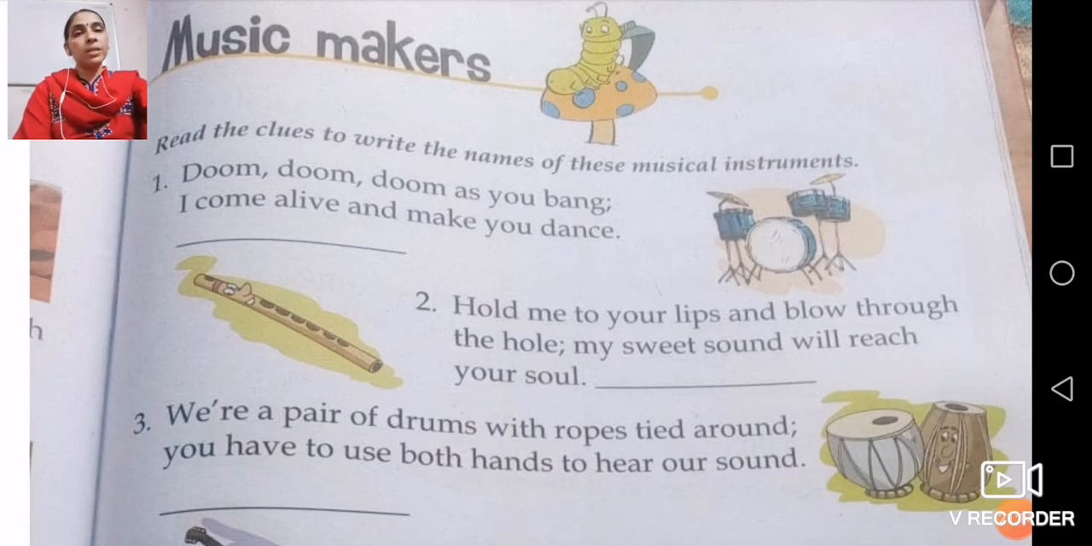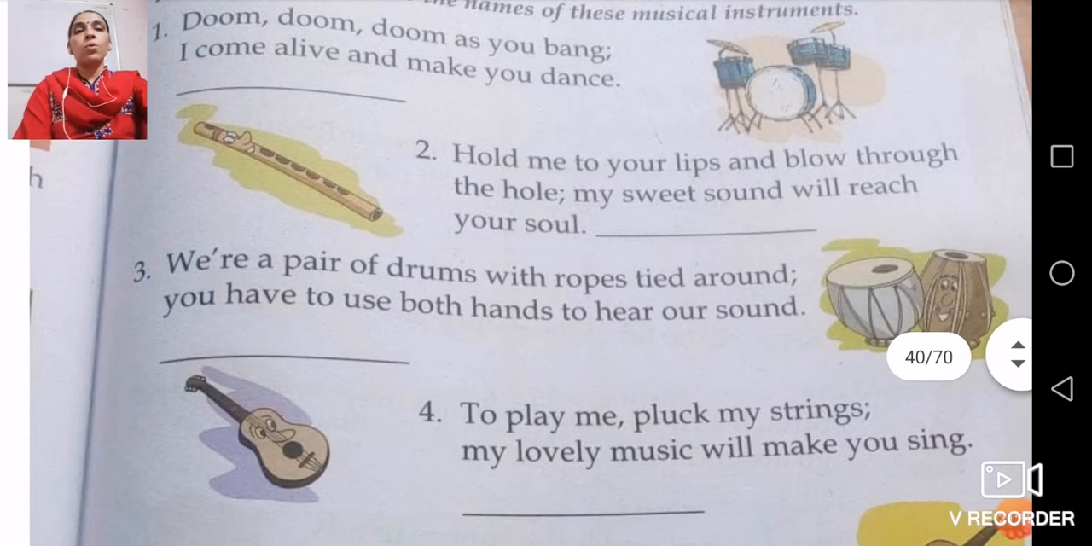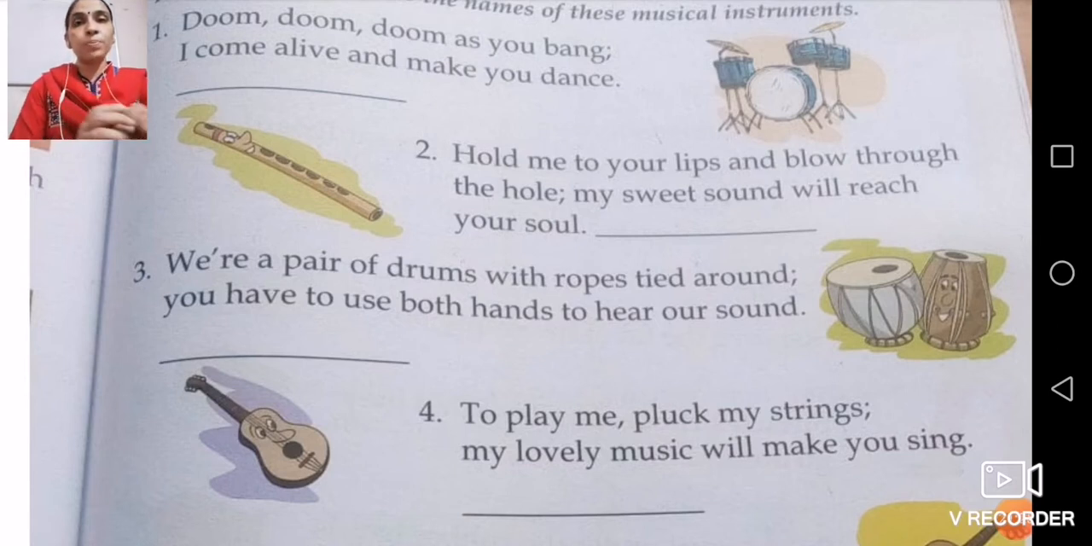Now number 3, we are a pair of drums with ropes tied around. Now small pair of drums with the ropes tied around means आस पास इसके पास हमने क्या बांधा हुआ है? We have tied rope, and you have to use both hands to hear our sound. So this is your tabla. The musical instrument is tabla, and we require both hands to play the tabla.